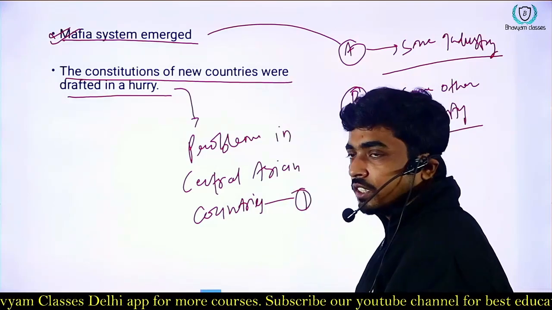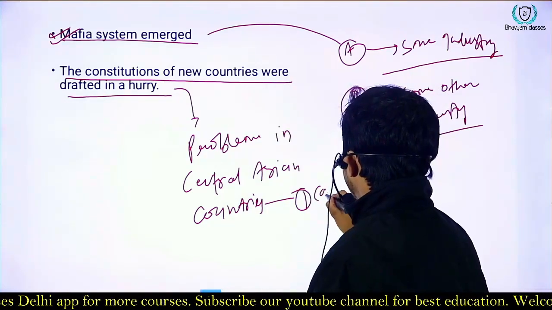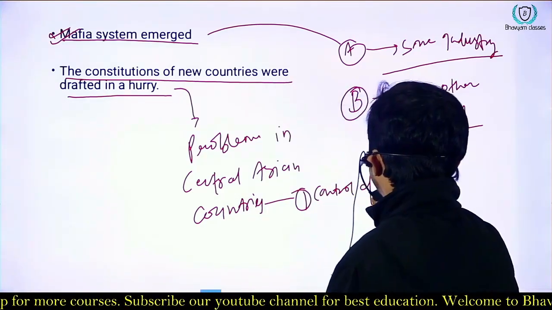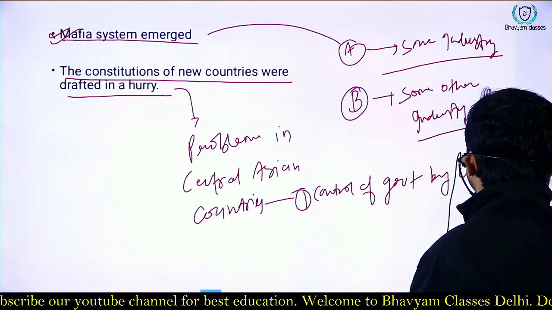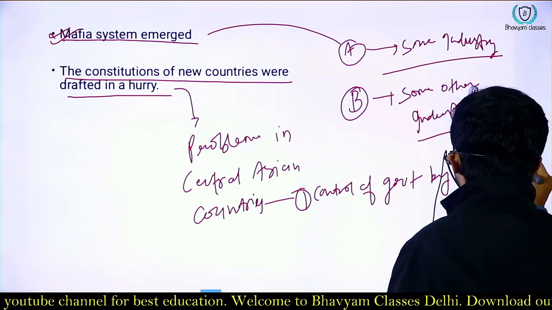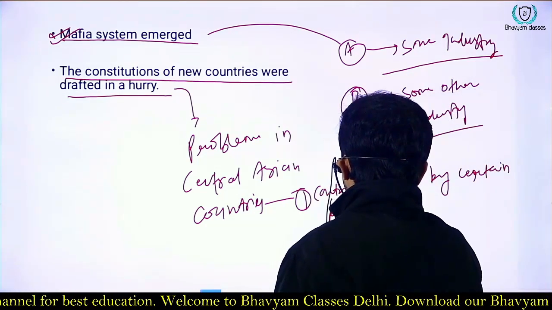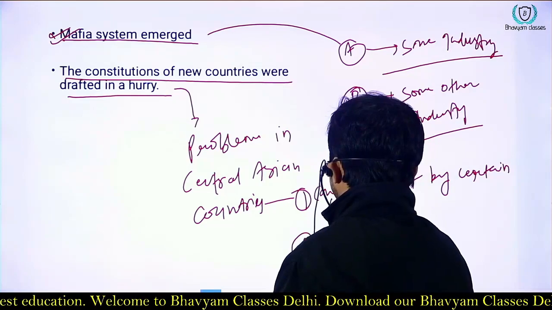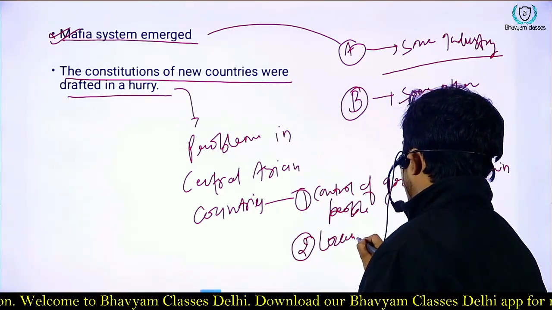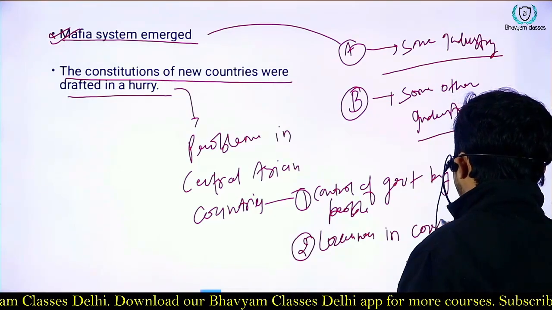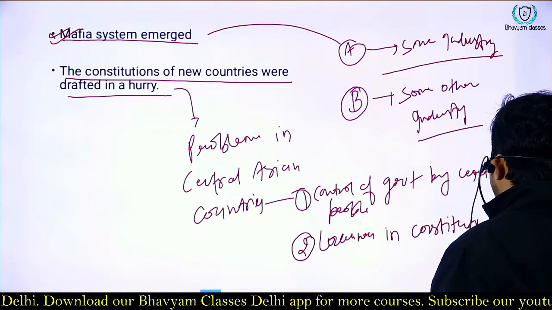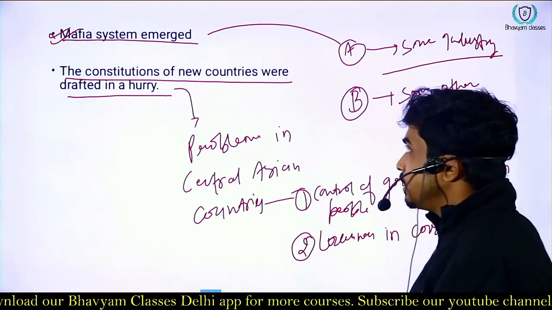First problem was the control of government by certain people. Second, there were lacunas in the constitution. So there were lacunas since they were formed in hurry.